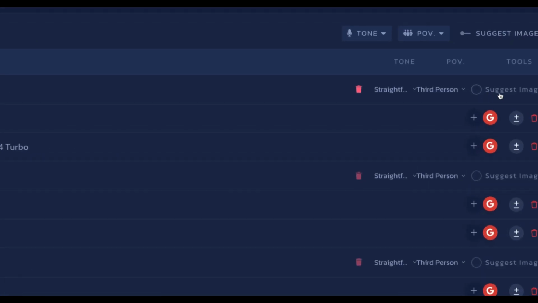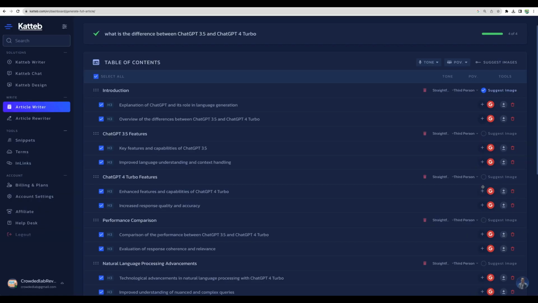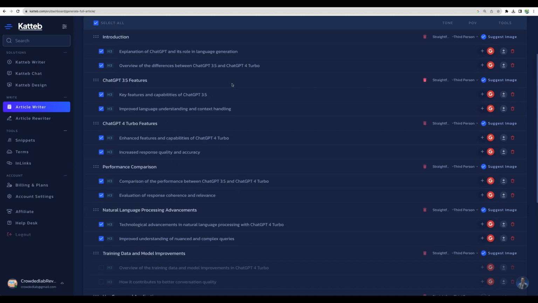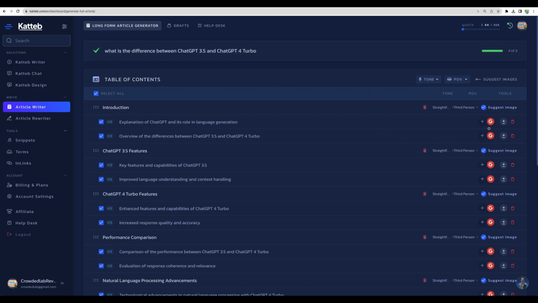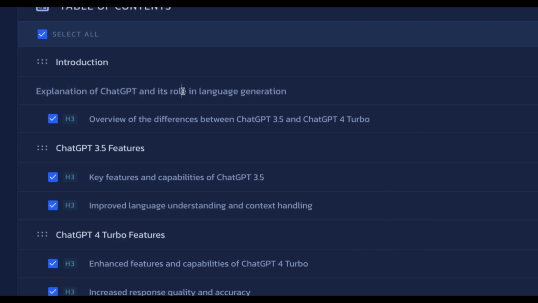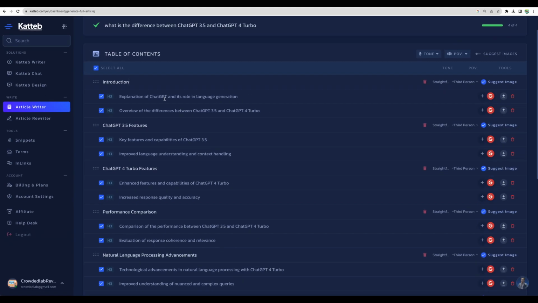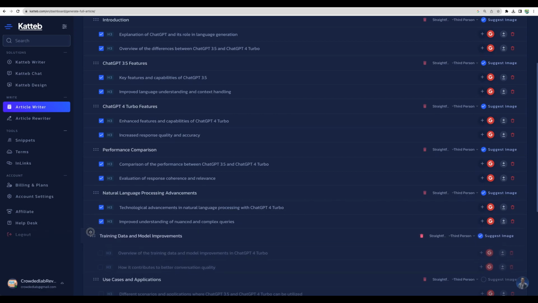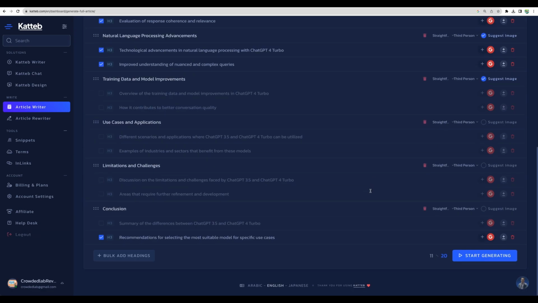Let's also suggest some images. Let's ask images for all of our blog post sections. However, here I think images suggestions from a stock library like Pexels or Unsplash might not work well for a topic like ChatGPT. So I believe stock libraries will work better in other topics. But let's see. Of course, we can edit and reorder any outline elements. Anyway, let's start generating.